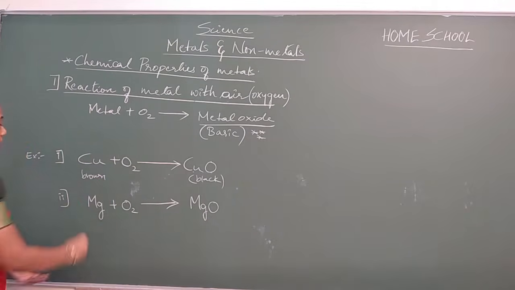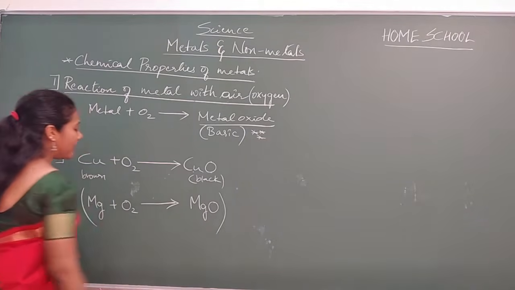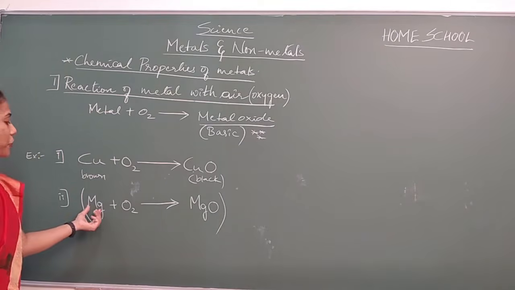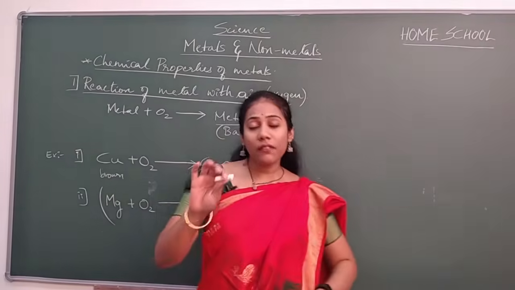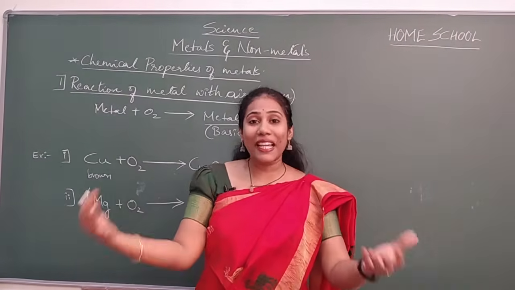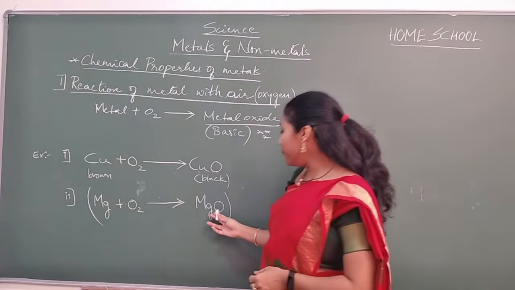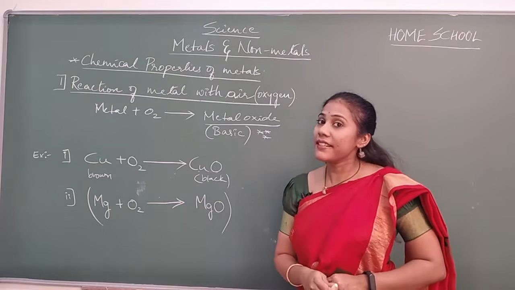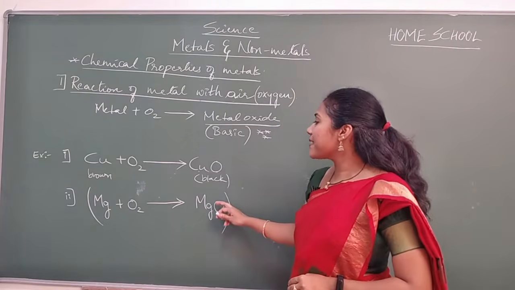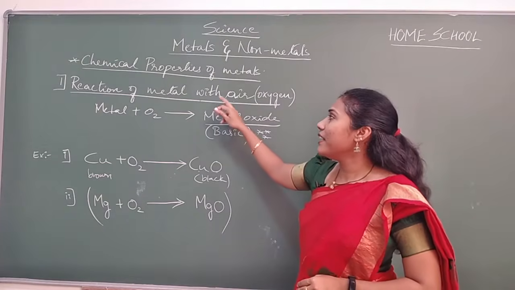You have studied this reaction in detail. Yes or no? Mg burns in the presence of oxygen, giving a dazzling bright light to give a white colored powder called MgO, isn't it? So this can be an example under this particular heading.